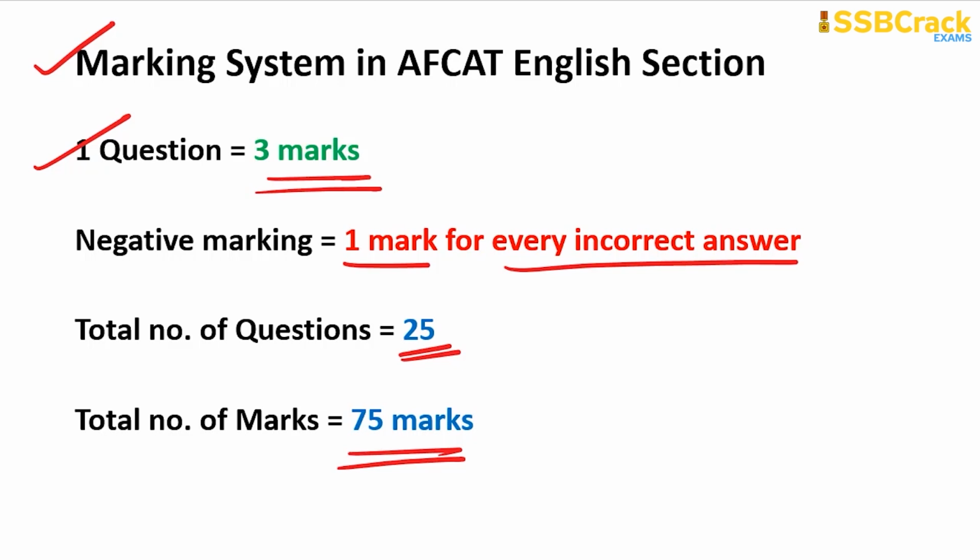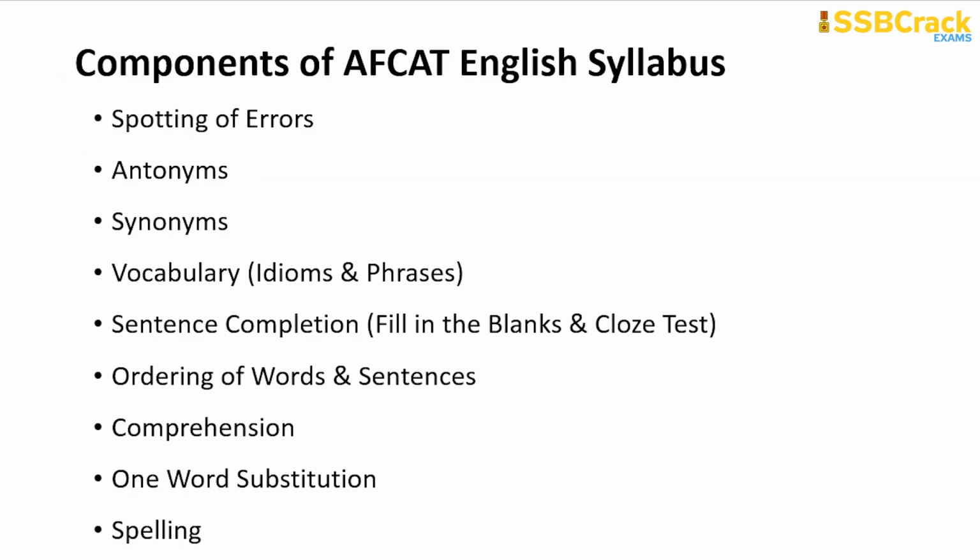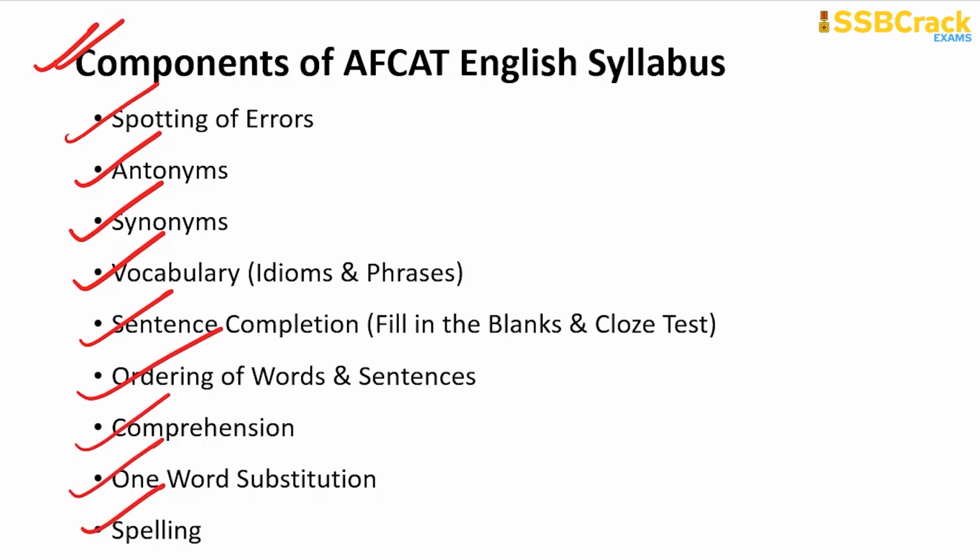Now we will look into the components of the AFCAT English syllabus. So what are the topics in the AFCAT English syllabus? The topics are spotting of errors, antonyms, synonyms, vocabulary in the form of idioms and phrases, sentence completion in the form of fill in the blanks and cloze test, ordering of words and sentences, comprehension, one-word substitution, and spelling.